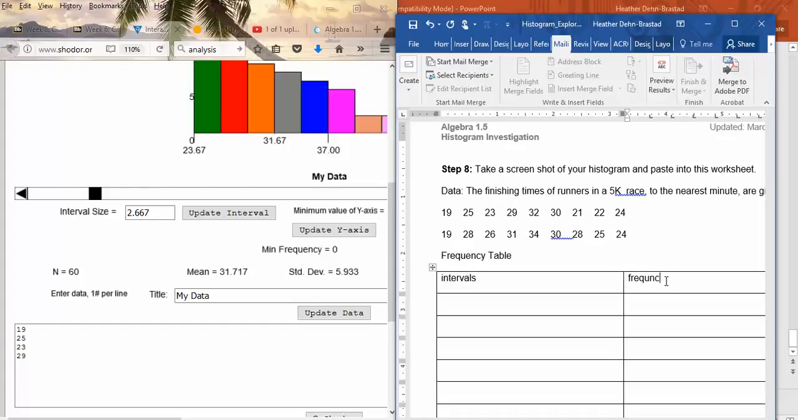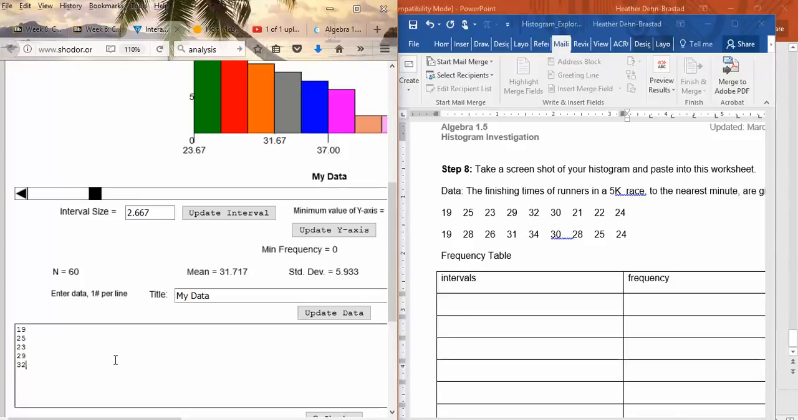Now you can enter it into the site because it's going to do a frequency table for you. And then you can just copy in what you get. So 32, 30, 21, 22, 24, and put all of these in there. 28, 25, only takes a second. And there they are. Now I can update my data.